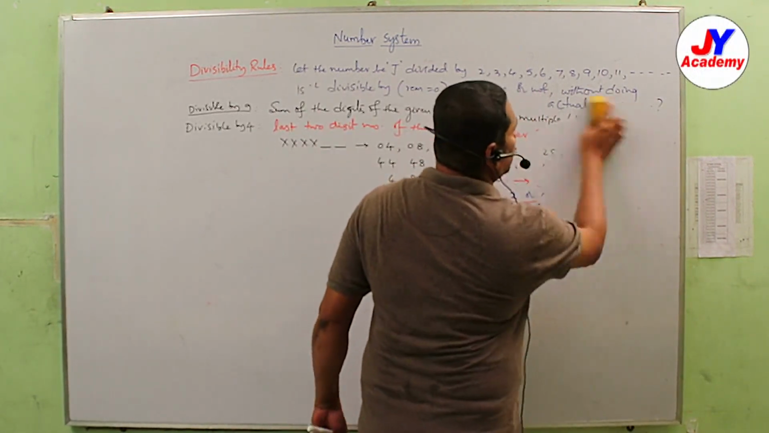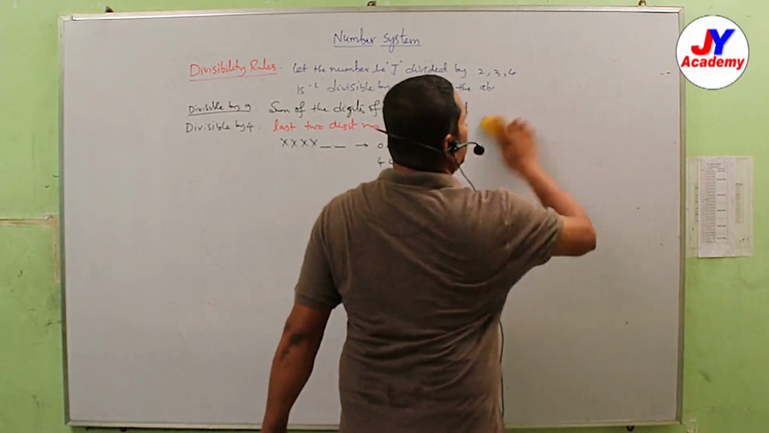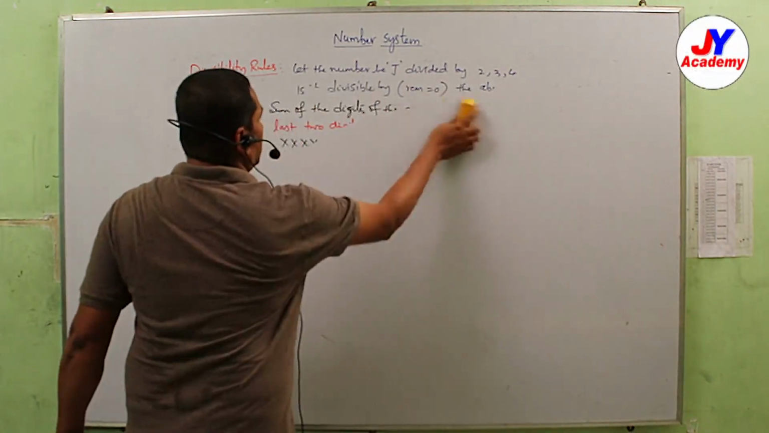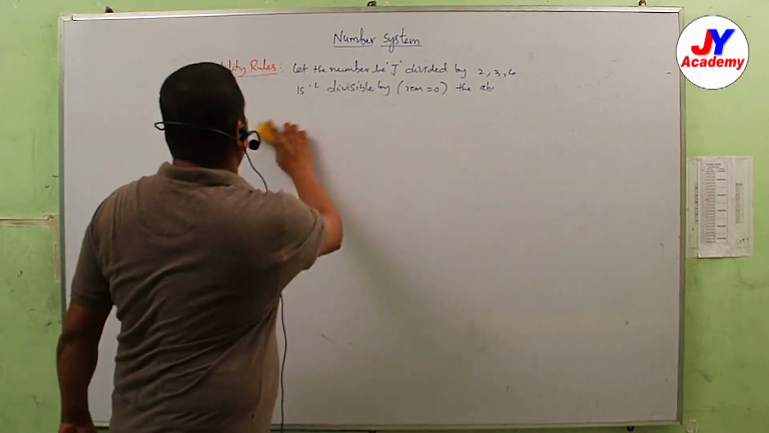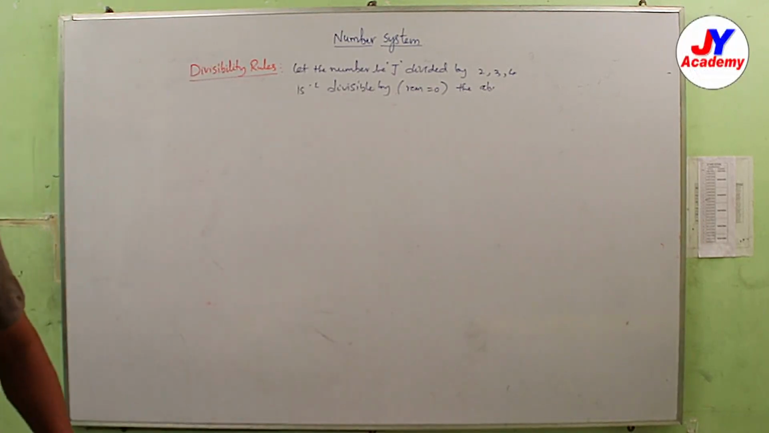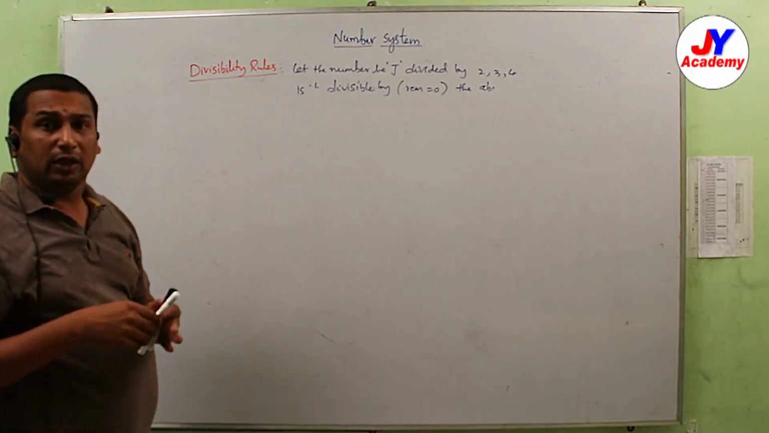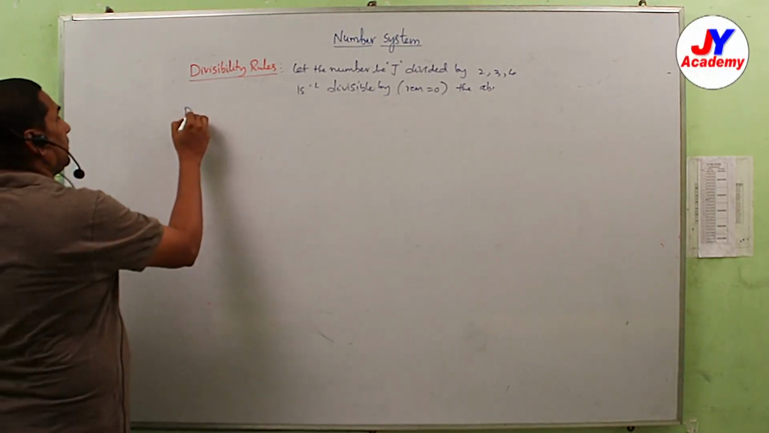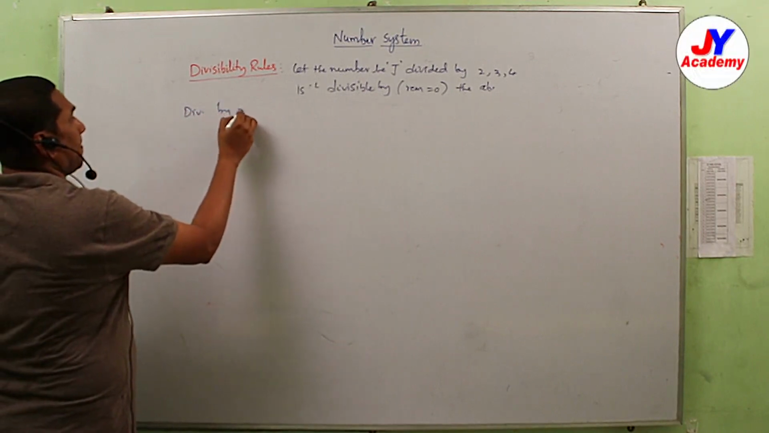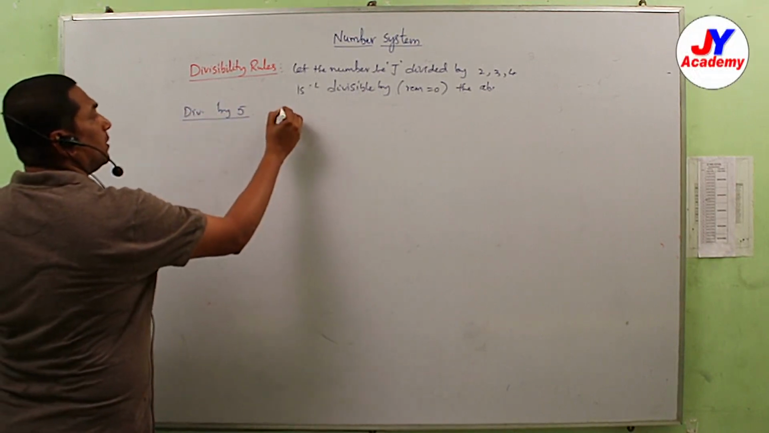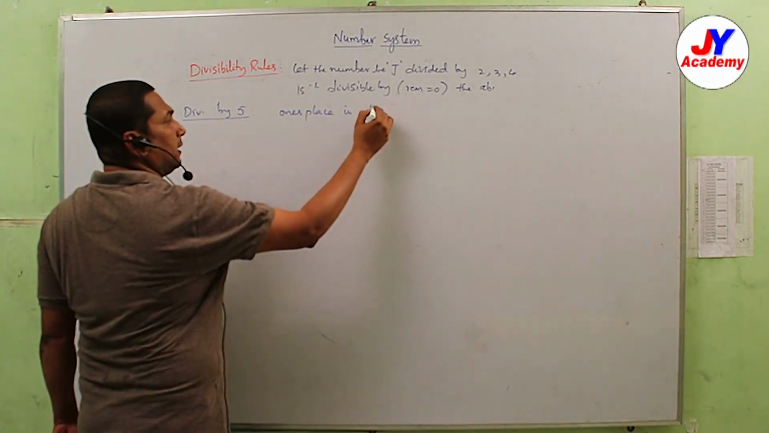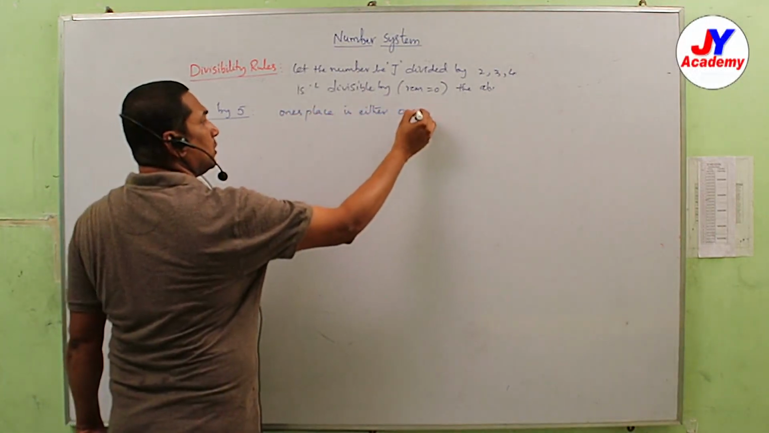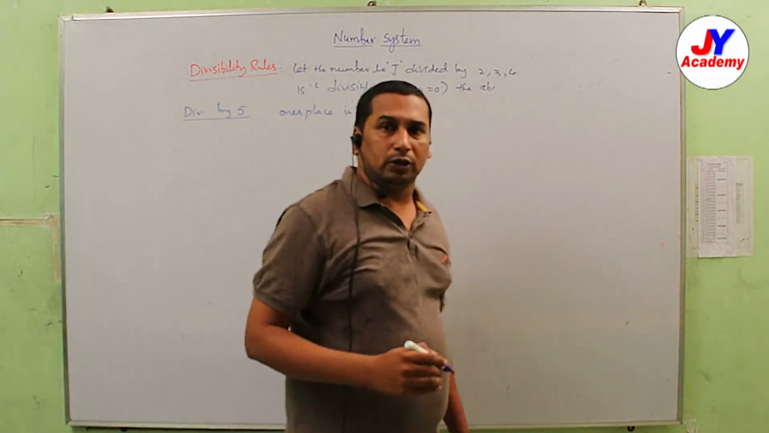In various Olympiads, these types of questions will come. For 6th class and 5th class, sometimes maybe for 7th class also, this type of question will come. So now divisible by 5: the ones place is either 0 or 5.